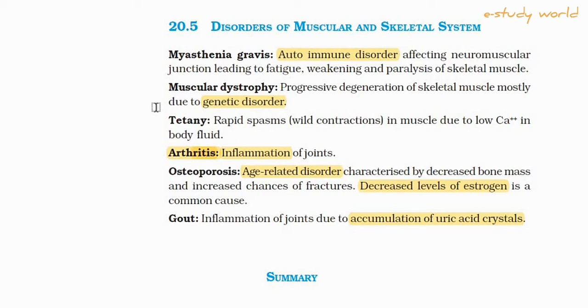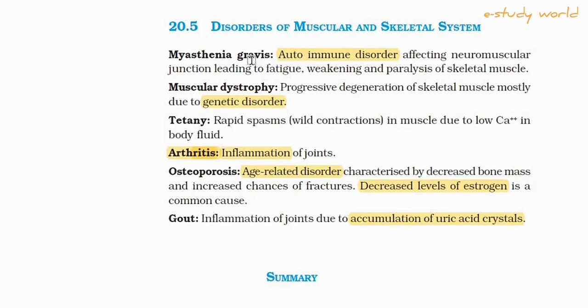So we will discuss myasthenia gravis. Myasthenia gravis is an autoimmune disorder, and these diseases are mostly asked in examinations, because the examiner always wants to ask about some interesting things.